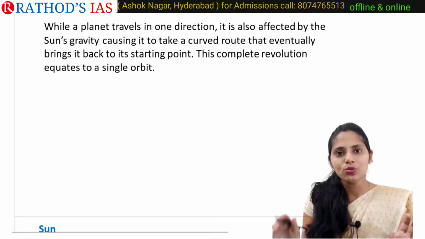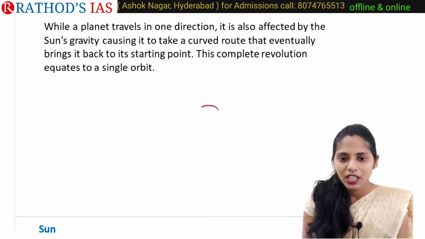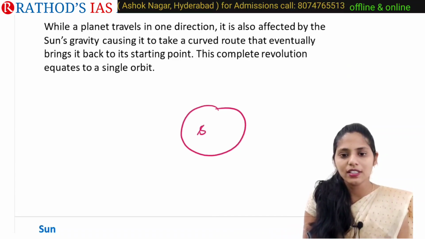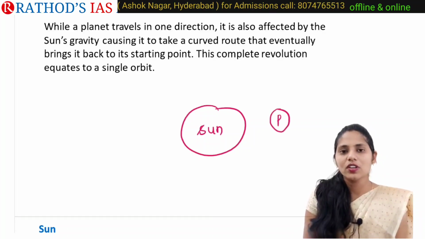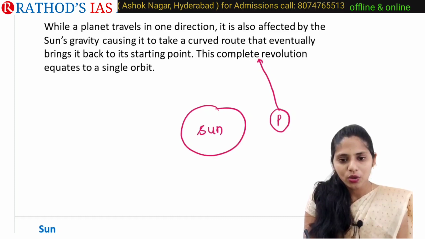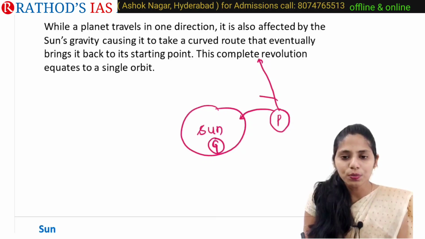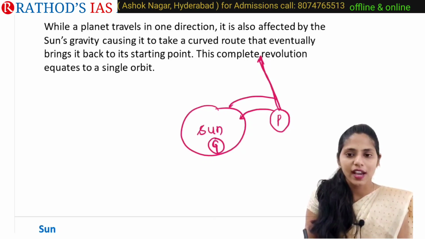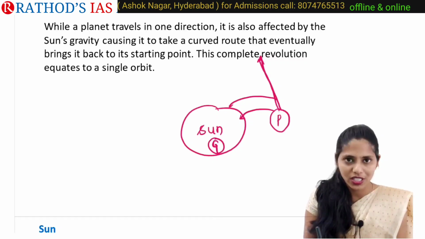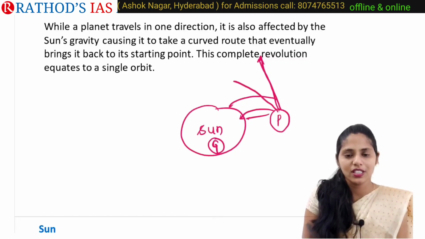Now let us try to see it with a diagram. Here we have our Sun. Let us assume this is our Sun, and here we have a planet. Let us take a planet which is moving in this direction. But we know that the Sun has gravitational force. So the Sun's gravitational force will try to pull this planet towards itself. Whenever the planet is moving this side and the gravitational force is acting towards this side, then the planet will tend to move in this direction.